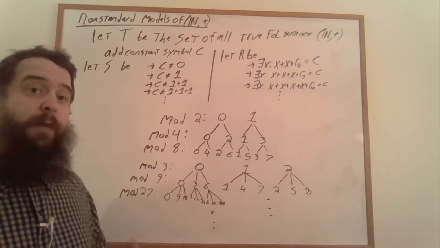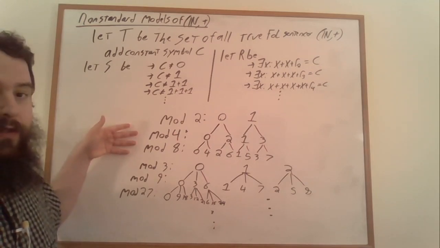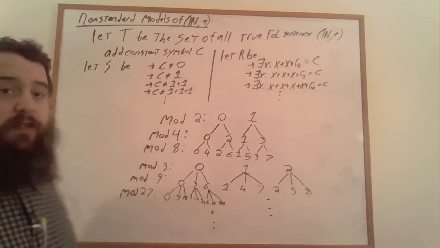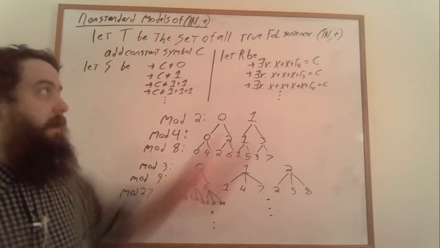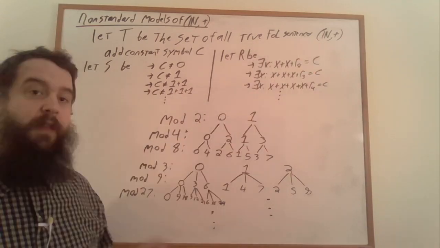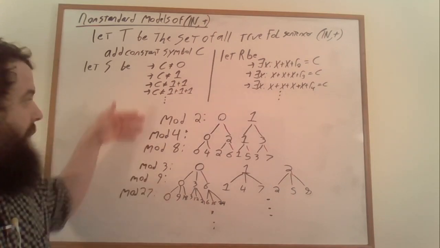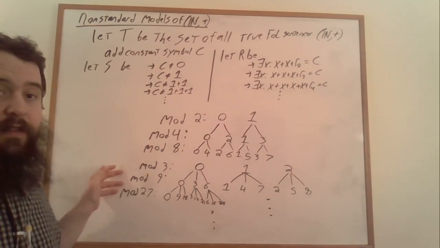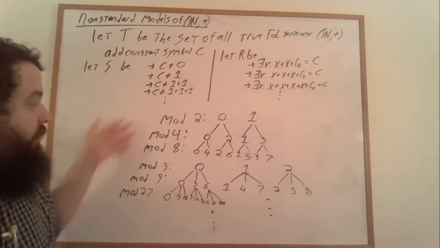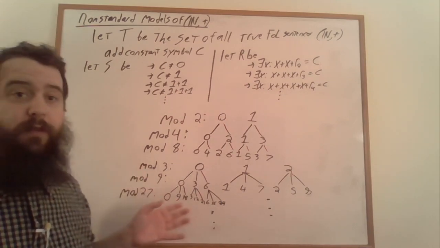By the Chinese remainder theorem, if we specify a finite number of remainders modulo powers of 2 and a finite number of remainders modulo powers of 3, together we can find a number, an actual natural number, that satisfies all of those congruences, provided that the powers of 2 are consistent among each other and the powers of 3 are consistent among each other. But the powers of 2 and the powers of 3 are relatively prime, and so they don't influence each other at all.